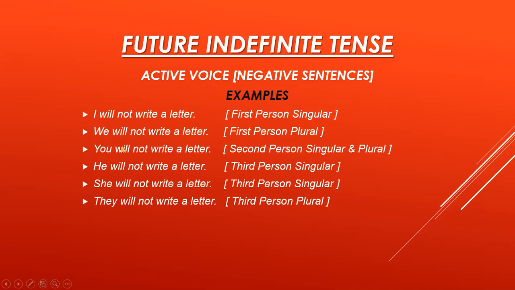You can see that after will, that is the helping verb, we have added not. Okay. We will not write a letter. Full stop. First person plural. You will not write a letter. Full stop. It is the example for second person singular and plural. He will not write a letter. Full stop. It is the example for third person singular. She will not write a letter. Full stop. It is the example for third person singular. And they will not write a letter. Full stop. It is the example for third person plural. Okay.